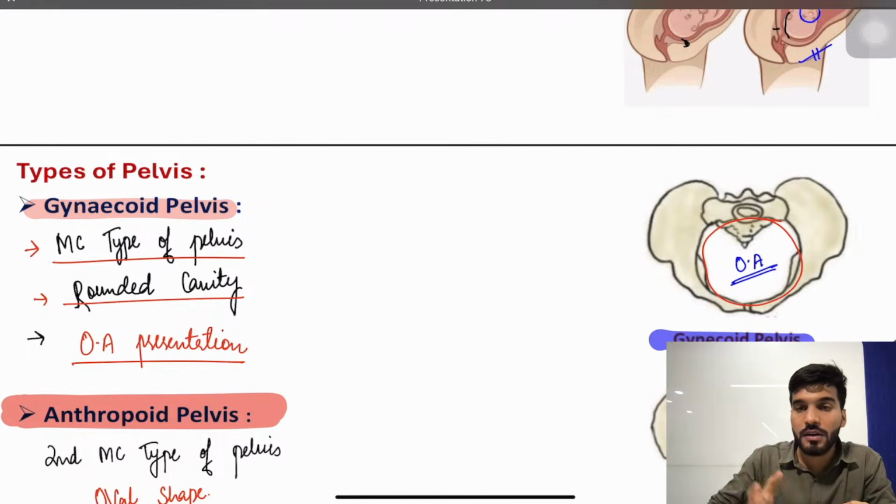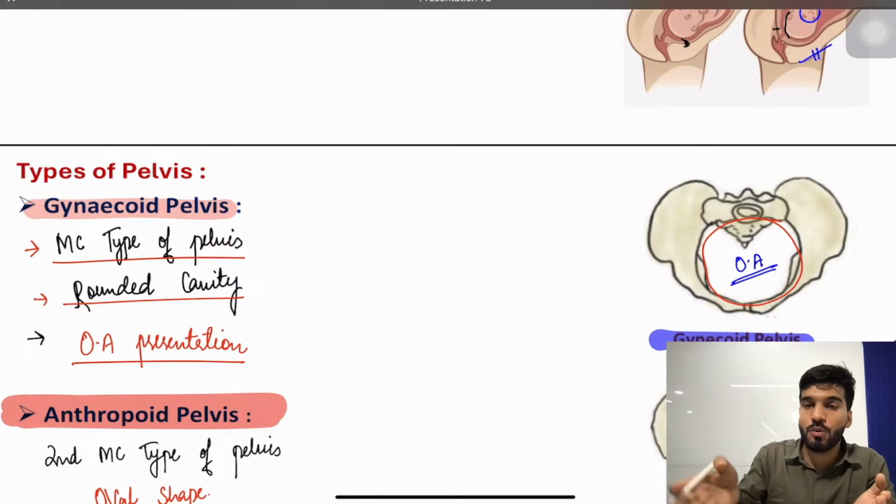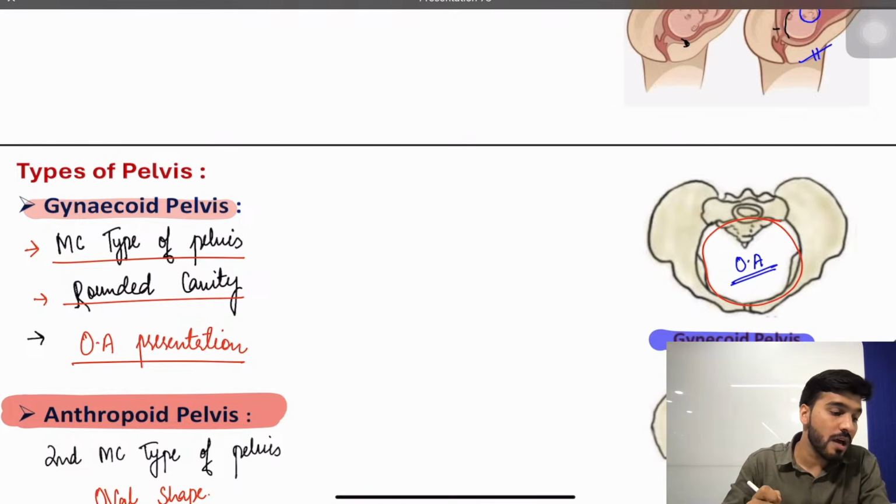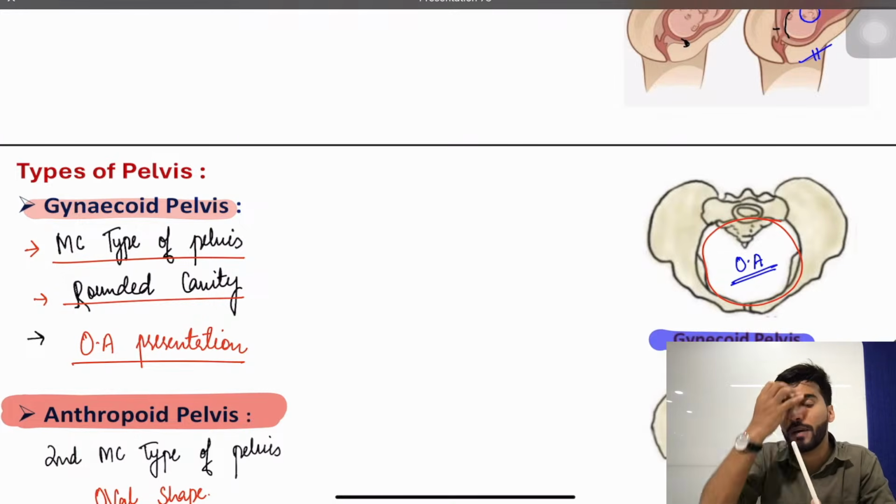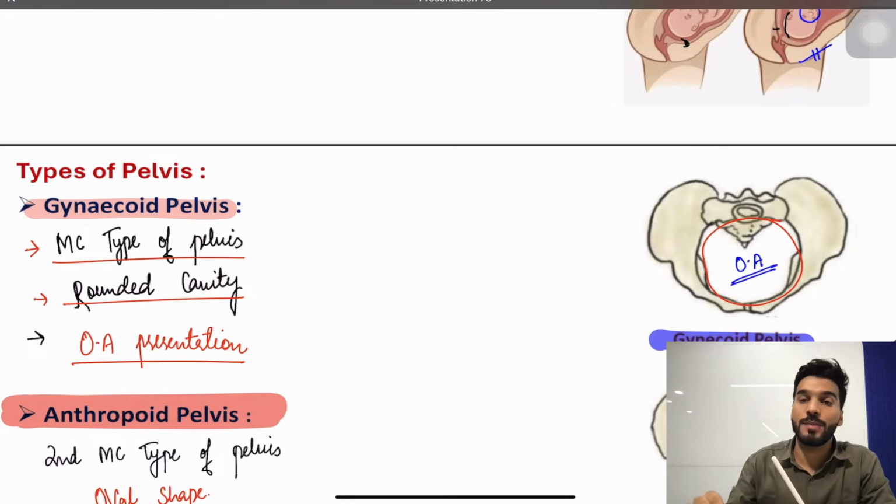Followed by that, we have triangular shape to the heart shape, which is spacious posteriorly and narrow anteriorly. When it's spacious posteriorly, it tries to convert to the occipito anterior, but in mid it gets stuck. That stuck is called a deep transverse arrest, and that deep transverse arrest is managed with the help of forceps and best managed by cesarean section.